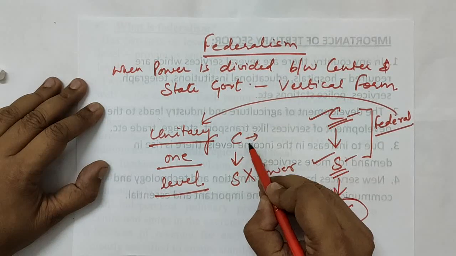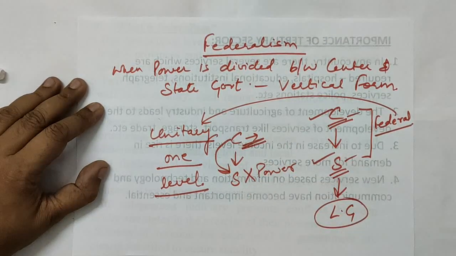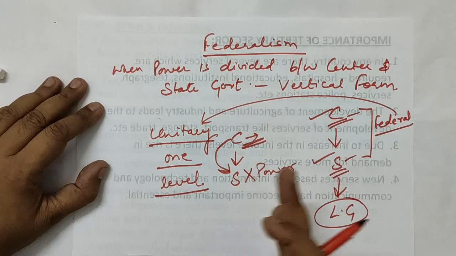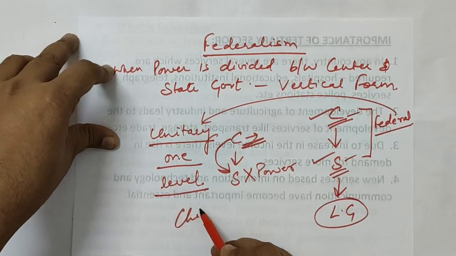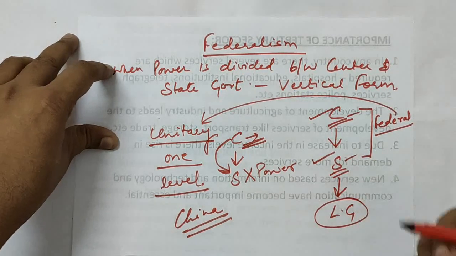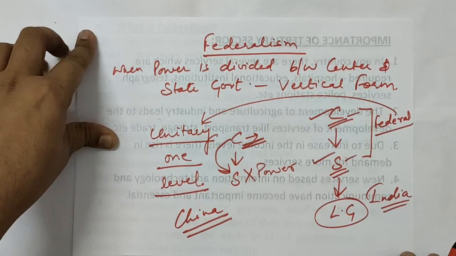All the power will be vested with the central government, and central government can dictate the state government to work as they want, or whatever rules and regulations they want implemented. Just opposite to your federal system of government. An example of this can be China. An example of the federal one you can best understand in context with India.